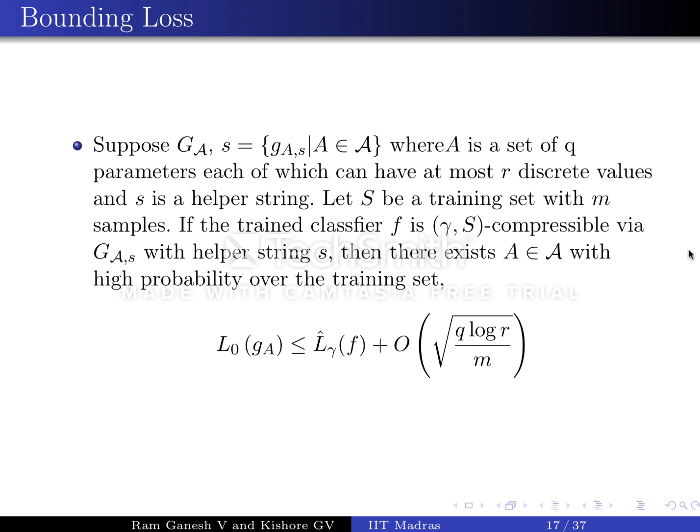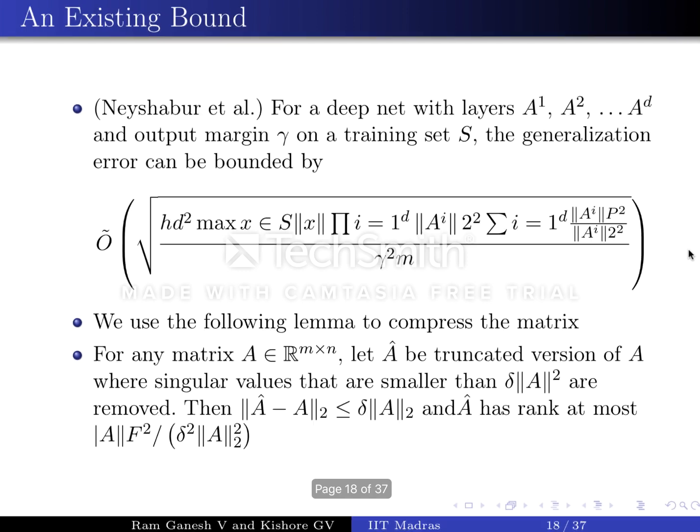Observe that this framework proves a generalization not of F but of its compression G, like the path-based framework for deep nets. The compression framework also gives an easy and short proof of the generalization bounds of the Neyshabur et al. Here, we use a simple lemma to make A cap a truncated version of A, where singular values that are smaller than a particular value, say delta times the spectral norm of A, are removed. The spectral norm of A cap minus A is less than or equal to delta times the spectral norm of A, and the rank of A cap is at most the Frobenius norm of A squared divided by delta squared times the spectral norm of A squared, which also makes sense intuitively.